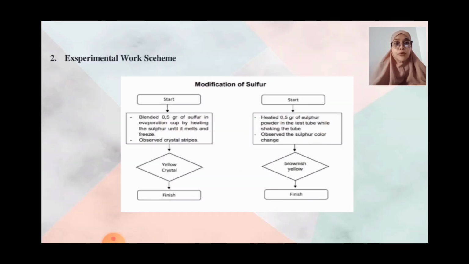Experiment work scheme. Modification of sulfur. Start. Blend 0.5 gram of sulfur in an evaporation cup by heating the sulfur until it melts and freezes. Observe crystal strips, yellow crystal. Finish. And start: heat 0.5 gram of sulfur powder in a test tube while shaking the tube. Observe the sulfur color change. Brownish yellow. Finish.